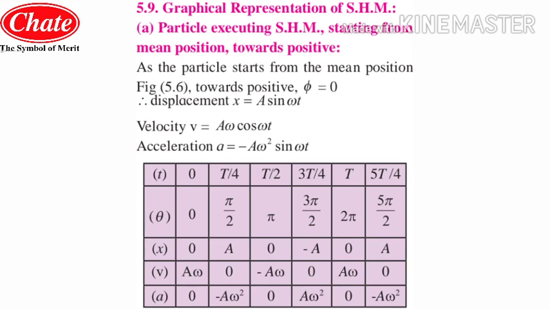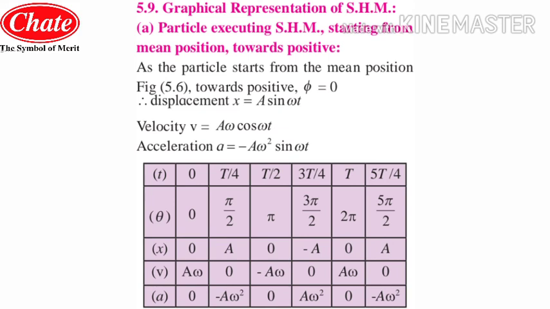Now exactly in the same manner we will put the values for the acceleration. So the equation for the acceleration is minus a omega square sine omega t. So we will put the first value, that is 0, we know that sine 0 is 0, so acceleration will be 0. And for sine pi by 2, we know it will be on the negative side, so we will put minus a omega square, since sine pi by 2 is 1.